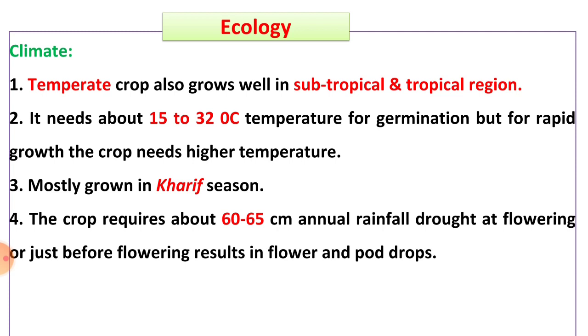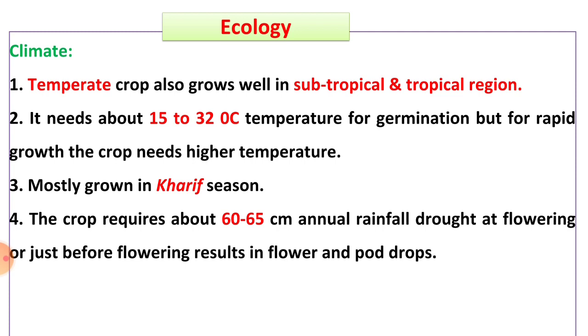But at the time of pod filling, the tropical and subtropical climate is not satisfactory. At the time of pod filling, it requires cool climate. Soybean requires 15 to 32 degrees Celsius temperature for germination, but for rapid vegetative growth the crop needs higher temperature.